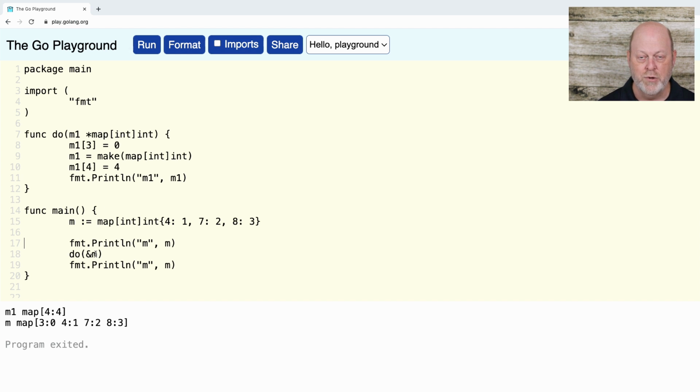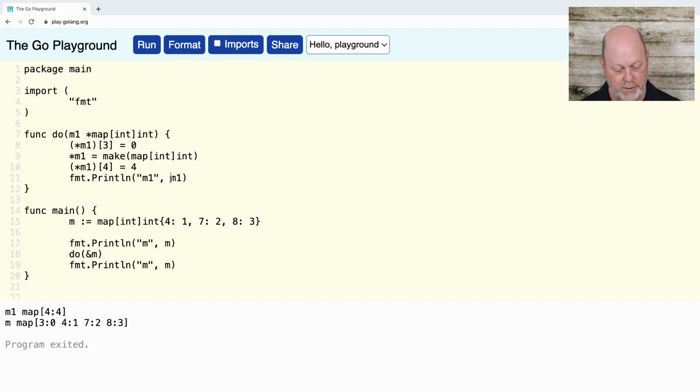When I call the function, instead of passing in M, I have to pass in the address of M. And the function will now take a map pointer, and the assignment then has to assign through the pointer. We haven't talked a lot about pointers, but I think this notation should be somewhat intuitive. M1 is a pointer, we dereference it to get the original thing that we're going to store into. It does cause one weird thing: to use the pointer with the brackets as map indexing, we have to dereference the pointer first, and then we can actually work with it.